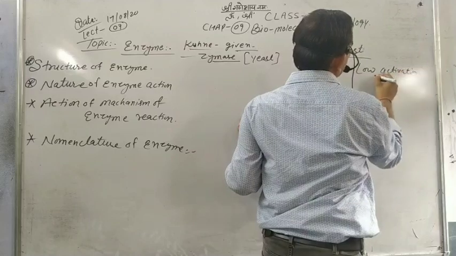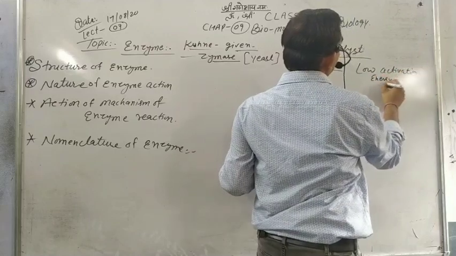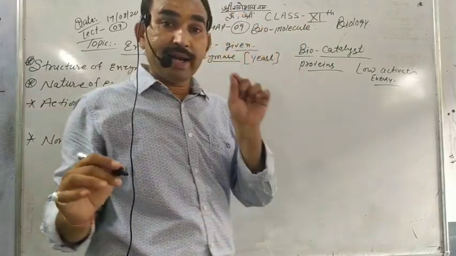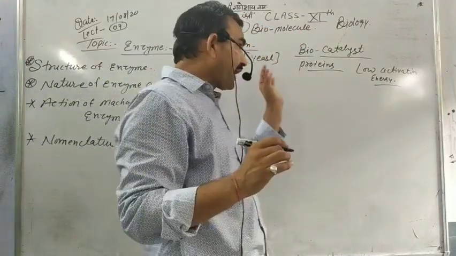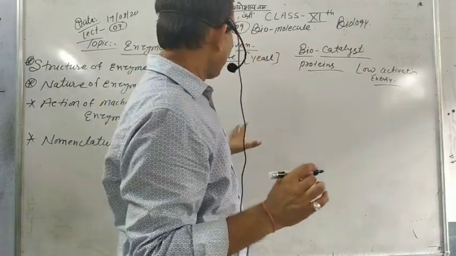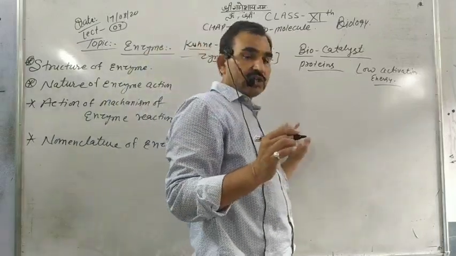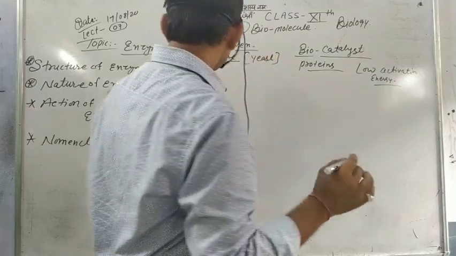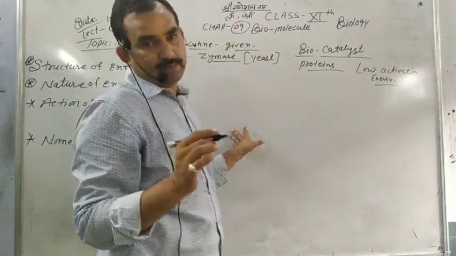So enzymes work at low temperature, at low activation energy, and make simple reactions faster. Normally we can study this with an example.